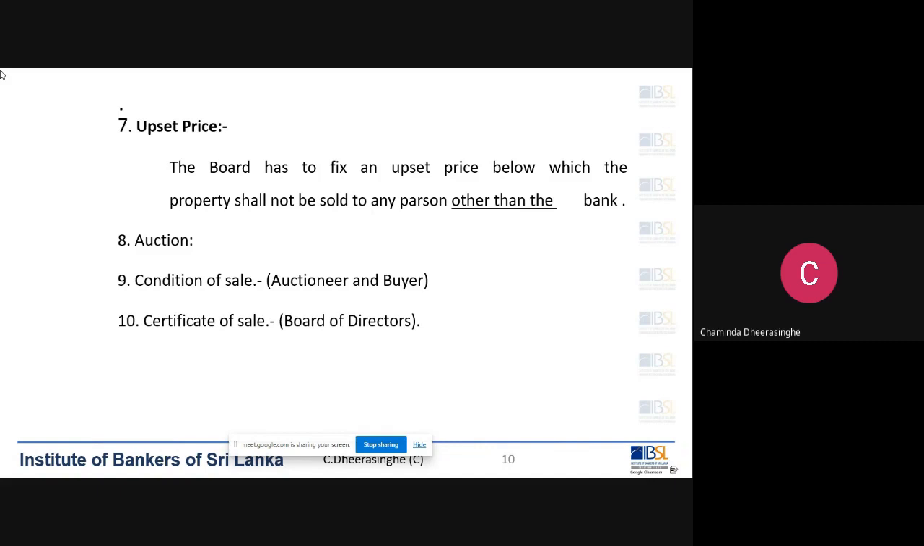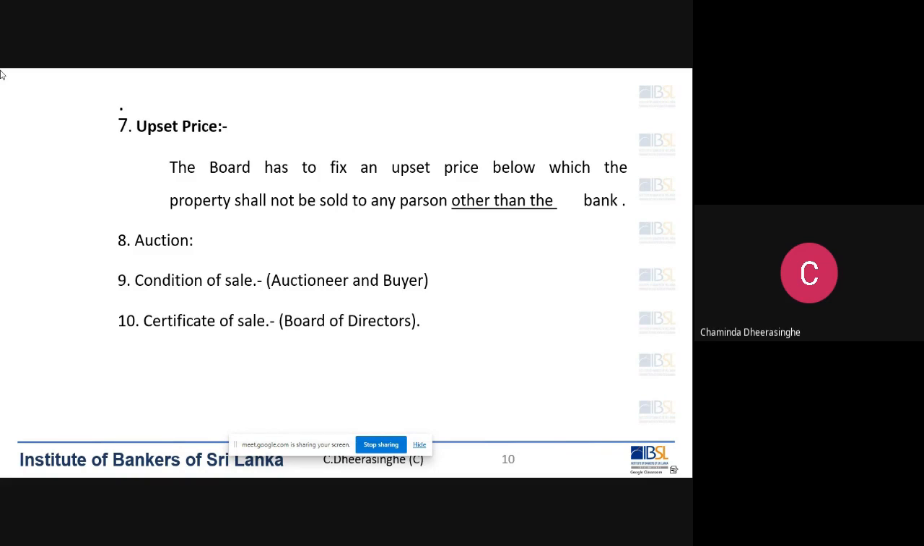So at the auction, we say there is a successful bidder. So there is a buyer, right? So if there is a buyer, then what happens after the auction? The successful bidder or the buyer and the auctioneer will sign a document called the condition of sale. So what is this condition of sale? A condition of sale is a notarially executed document. It's basically an agreement to sell between the auctioneer and the borrower, right?